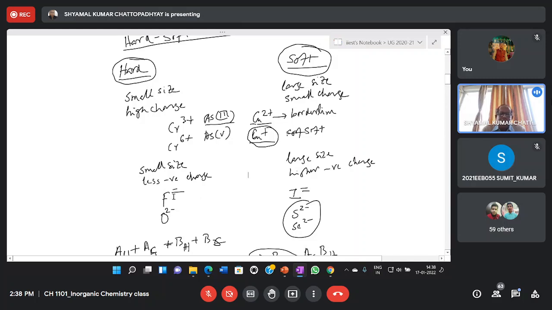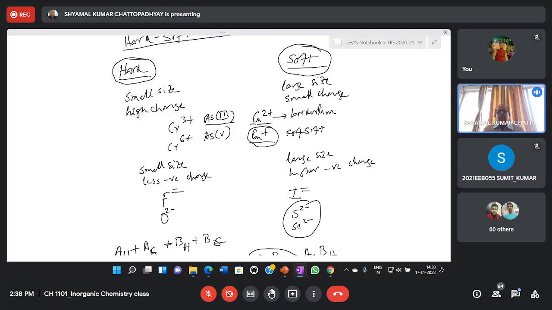So fluoride, oxide, hard; iodide, sulfide, selenide, they are soft. Similarly, whereas your sodium, potassium are hard, we can say rubidium, cesium are soft. Whereas beryllium, magnesium, they will be hard because they have small size. But say barium, strontium, they will be relatively softer.